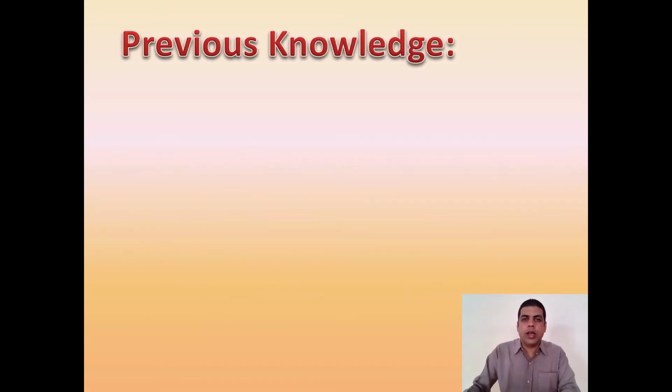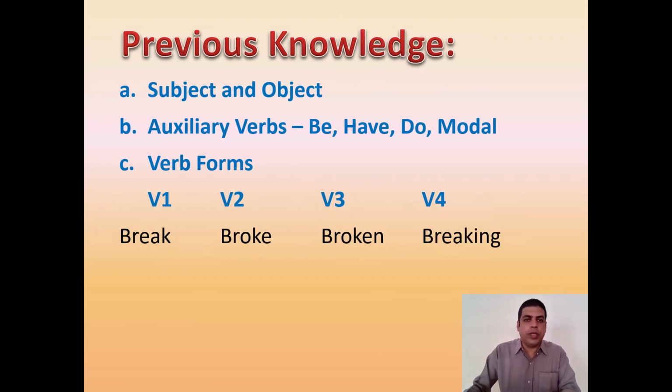If you wish to excel in active and passive voice, you must have a clear-cut idea about the following topics like subject and object. That includes mostly nouns and pronouns. You also should have a clear picture about auxiliary verbs, that is be form: is, am, are, was, were, be, been, being. You should also have a proper knowledge of have form, that is has, have, had, do forms, that is do, does, did, and modal auxiliary forms, that is shall, will, can, may, should, would, could, might.